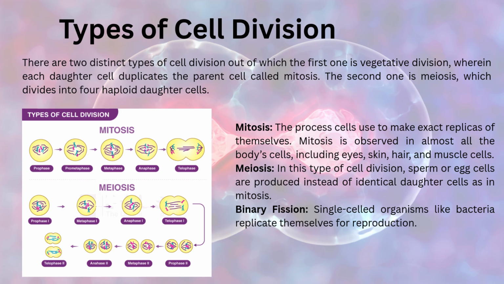Types of cell division. There are two distinct types of cell division, out of which the first one is vegetative division, wherein each daughter cell duplicates the parent cell, called mitosis. The second one is meiosis, which divides into four haploid daughter cells. Mitosis, the process cells use to make exact replicas of themselves. Mitosis is observed in almost all the body cells including eyes, skin, hair and muscle cells. Meiosis. In this type of cell division, sperm or egg cells are produced instead of identical daughter cells. As in mitosis, binary fission. Single-celled organisms like bacteria replicate themselves for reproduction.